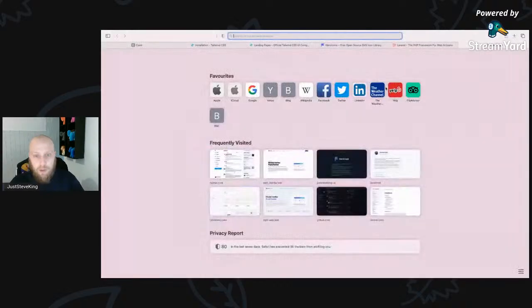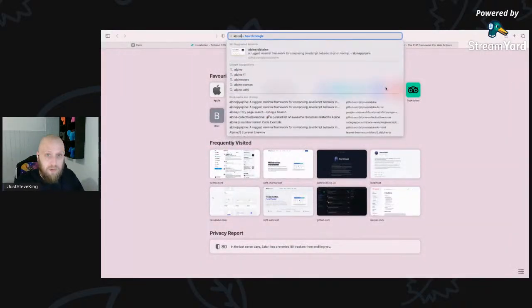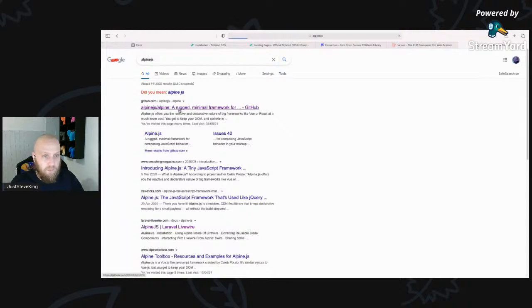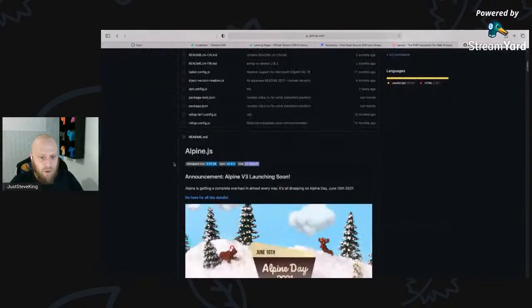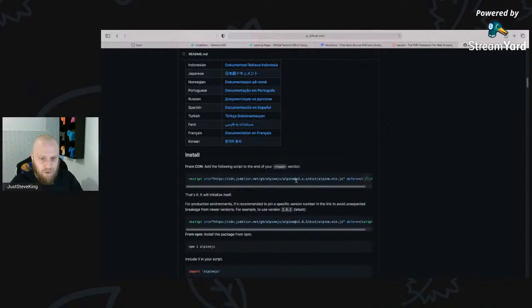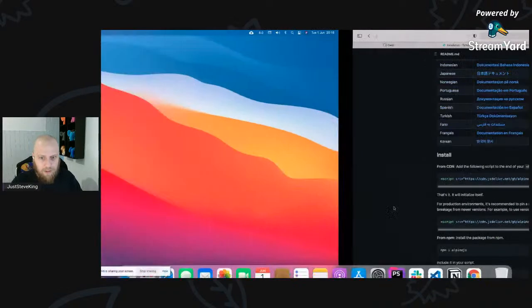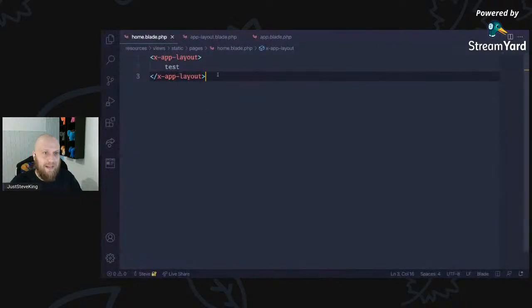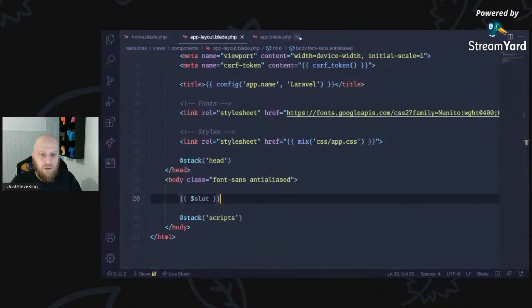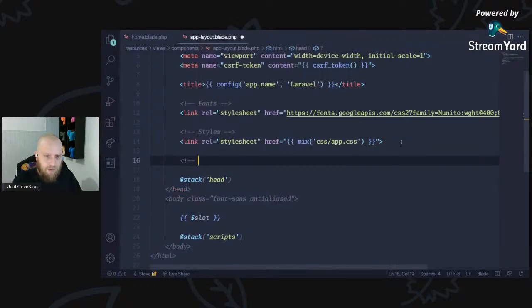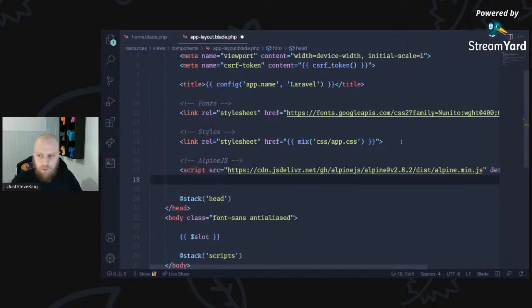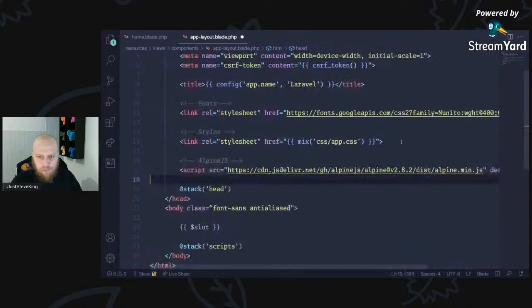But before I do that, I know I'm going to need Alpine.js for the static pages. I want something minimal when it comes to JavaScript. So I'm just going to go ahead straight away and grab the production version, because the last thing I want to do is forget that I'm not using the production version. So I can just drop this in here, Alpine.js. Drop that in there. And that's deferred. That is all great. Excellent. We've got Alpine on our app already.